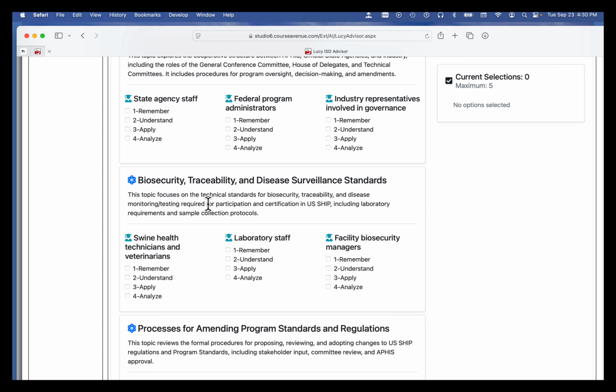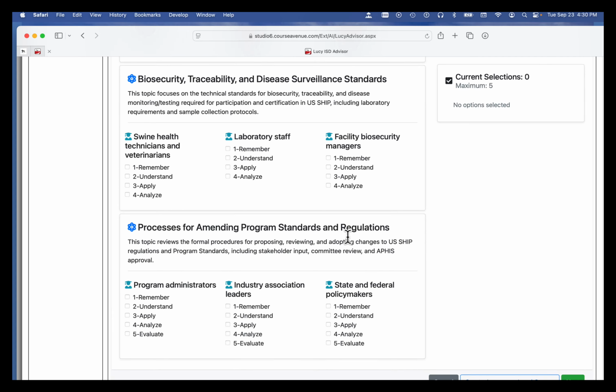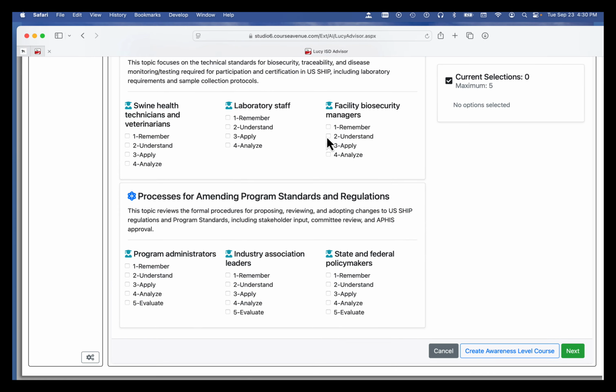Biosecurity, disease surveillance standards, that's another topic. And again, laboratory stuff, biosecurity measures. What all these boxes are, if I want a course on this topic, for these people to this level of understanding, I can check these boxes. And again, I don't know who was watching this, but if you're familiar with Bloom's level of breakdown of education, remember this is an awareness level course.